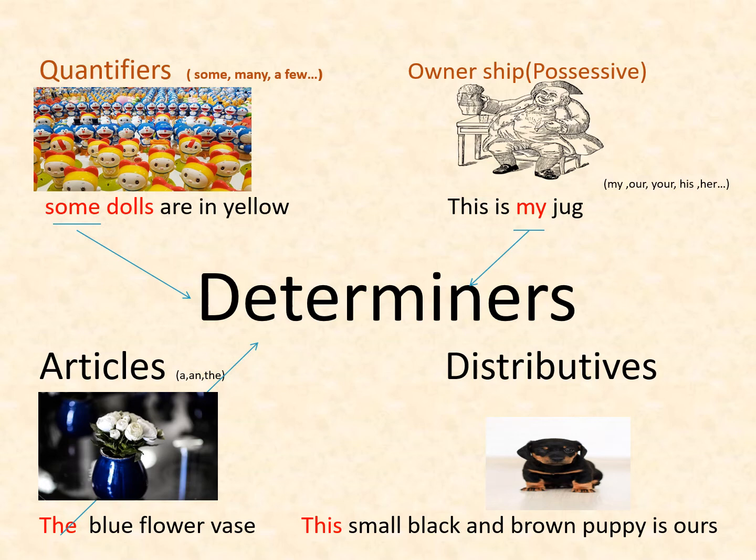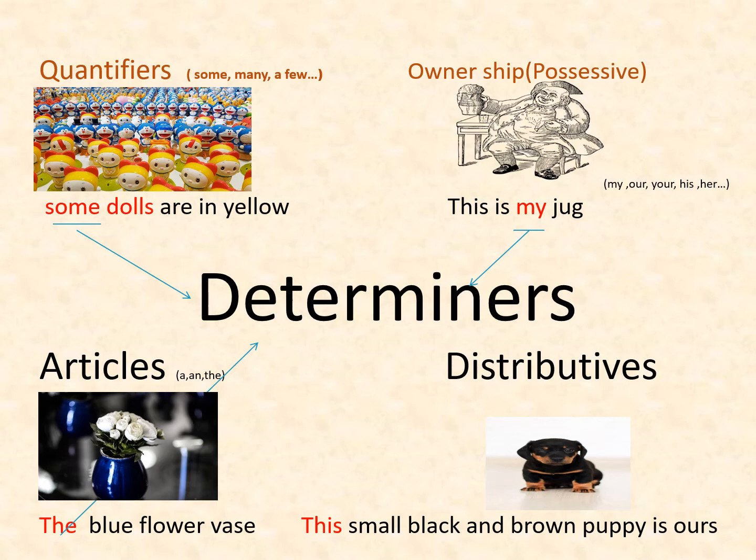And the last determiner is distributives. Example, this small black and brown puppy is ours. In this sentence, this small black and brown puppy is a noun phrase and the word this precedes the noun puppy. So it is a determiner.